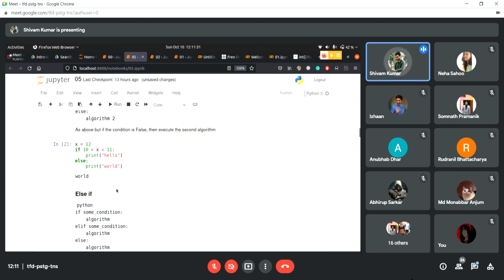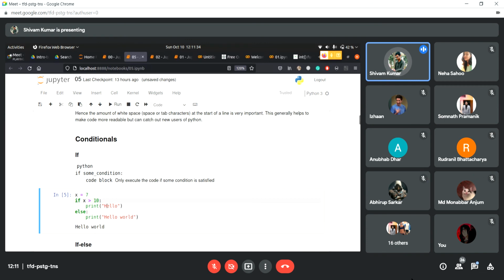Now we're going to do else if. Suppose you want to check another condition. We're checking if x is greater than 10, but maybe you want to check if x is greater than 70. So we'll give this value 50, and we want to check both conditions: if x is greater than 70, and also if x is less than 70. We'll print, yes, x is less than 70, if that is true.